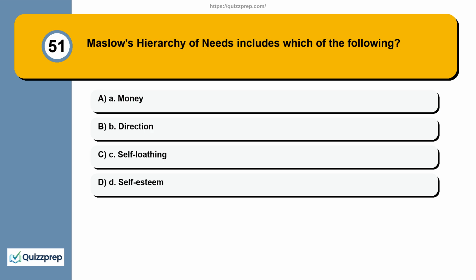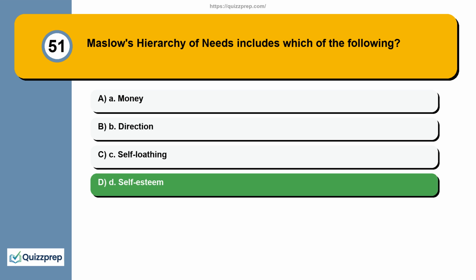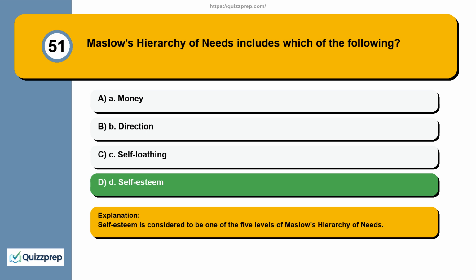Question 51. Maslow's hierarchy of needs includes which of the following? A. Money. B. Direction. C. Self-loathing. D. Self-esteem. Self-esteem is considered to be one of the 5 levels of Maslow's hierarchy of needs.